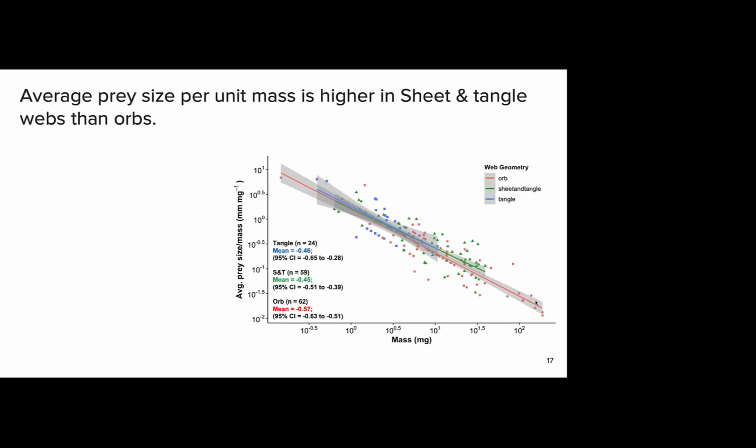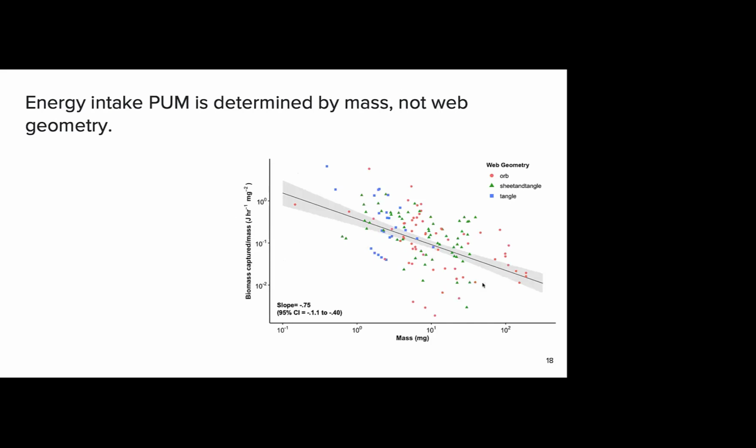We also found that average prey size per unit mass is higher in sheet and tangle webs than orbs, as illustrated in the graph on the right. You'll see average prey size per unit mass on the y-axis and mass on the x-axis. The green regression line indicates sheet and tangles, and the red regression line indicates orbs. Despite this, there's no difference in the slopes between web geometries, which all decline to a power of negative 0.86 of mass. At the end of the day, though, we find that energy intake per unit mass is determined by mass and not web geometry, despite these differential effects of web geometry on prey capture rates per unit mass and average prey size per unit mass.